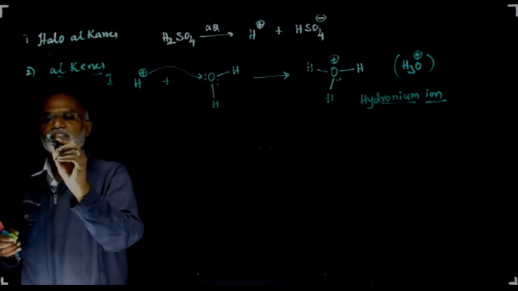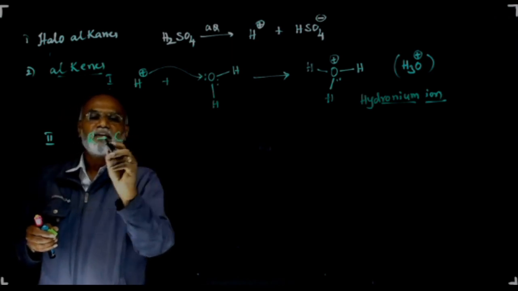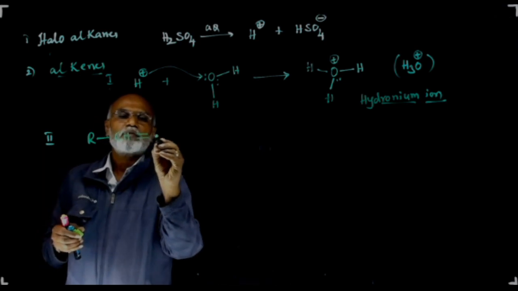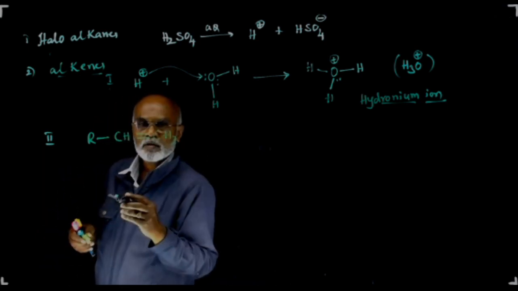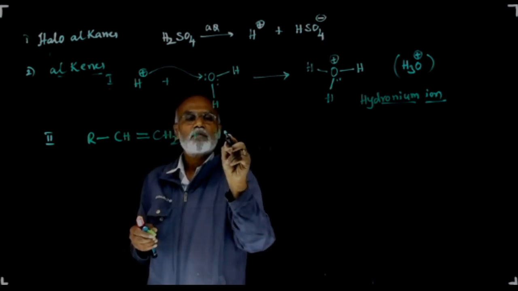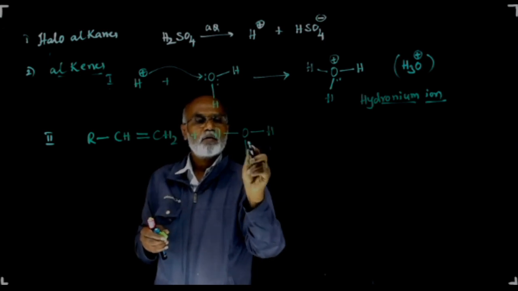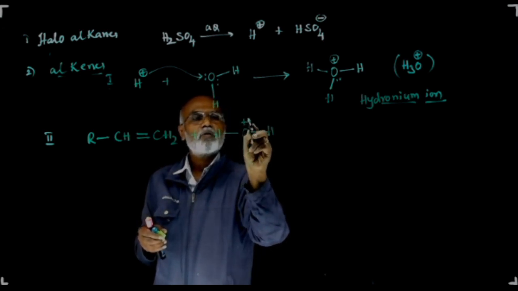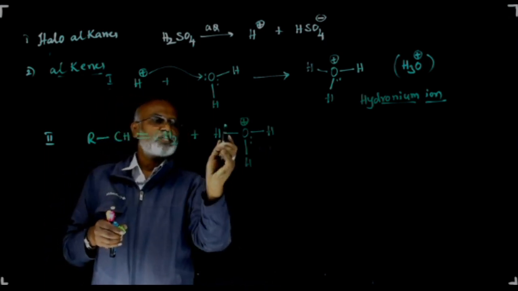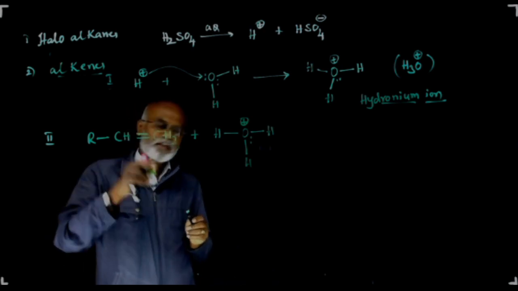So in the second step what happens? Take an alkene, this hydronium ion, look here, transfers its proton to the pi bond of the alkene.